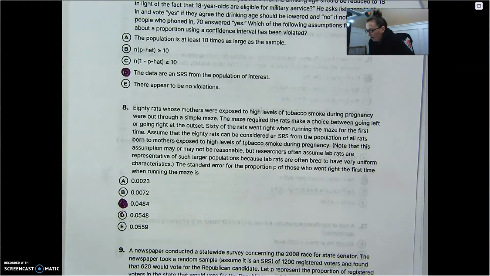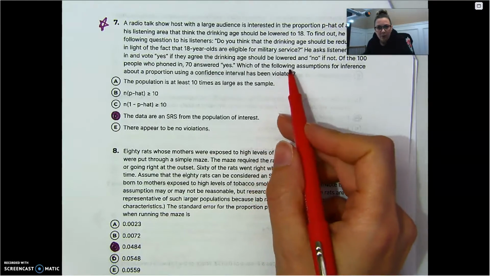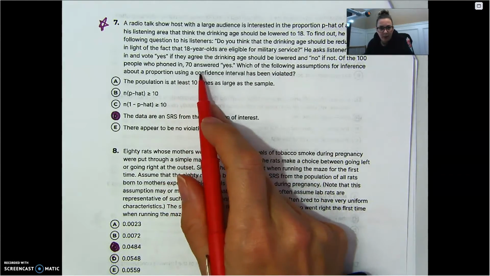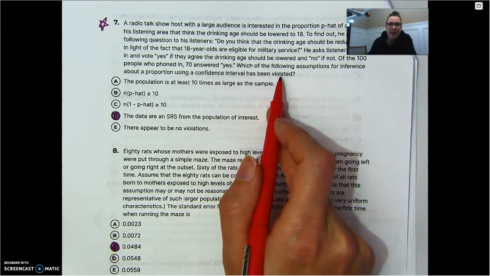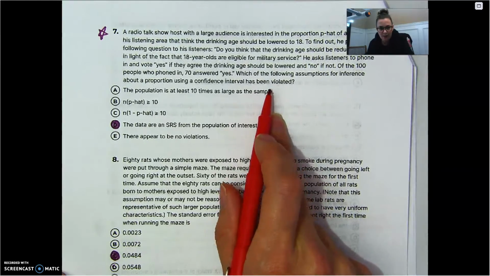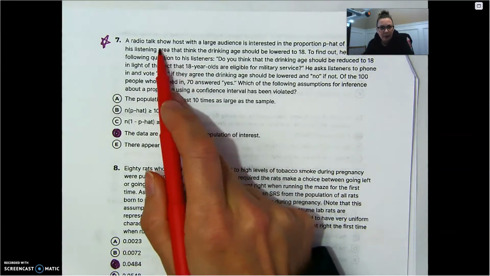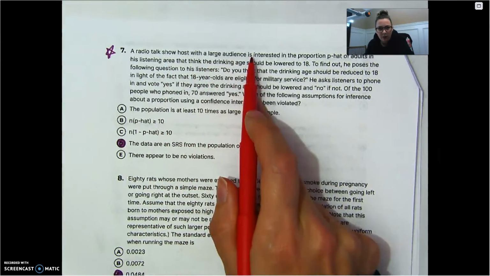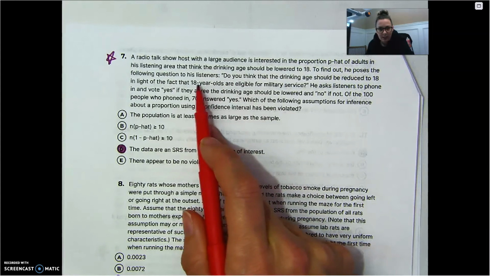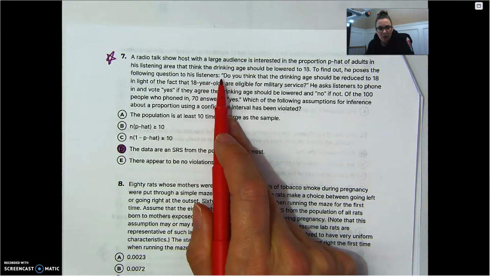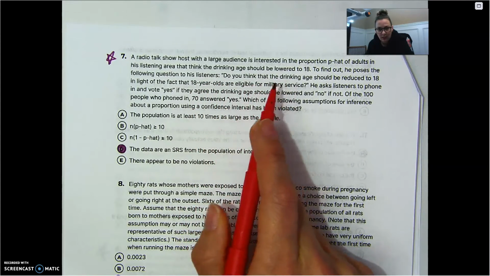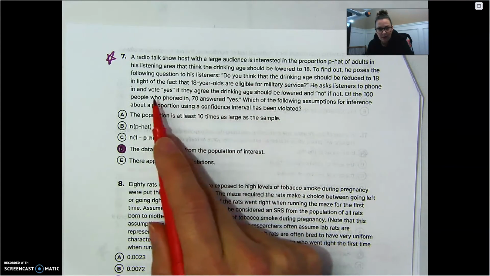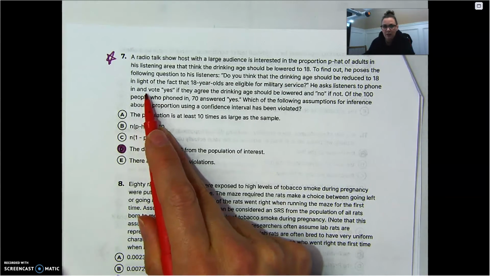Number 7. Alrighty, let me work backwards. Which of the following assumptions for inference about a proportion using a confidence interval has been violated? Okay. So we've got a radio talk show host with a large audience. He poses the following question to his listeners. Do you think the drinking age should be reduced? And he asks listeners to phone in. All right, so there's the problem.